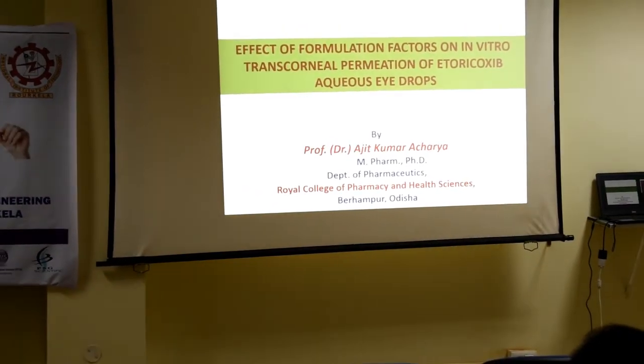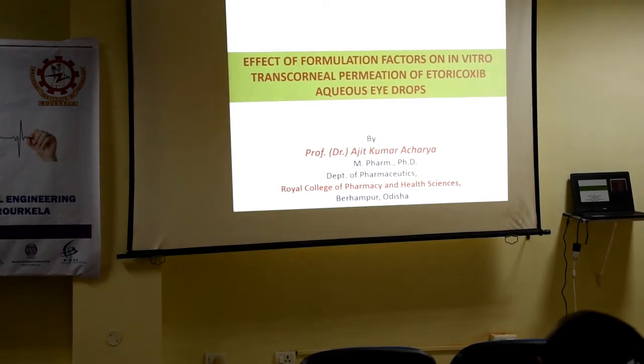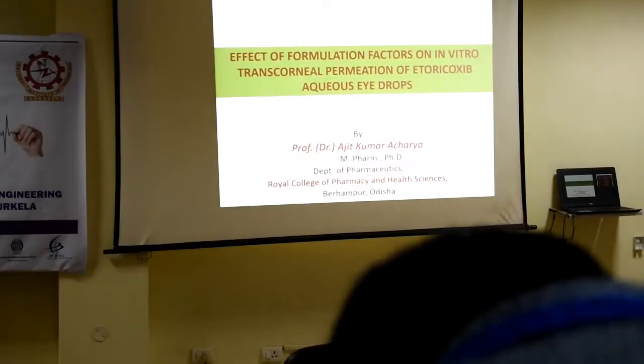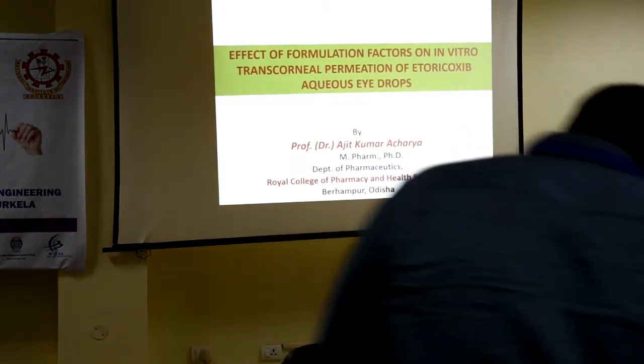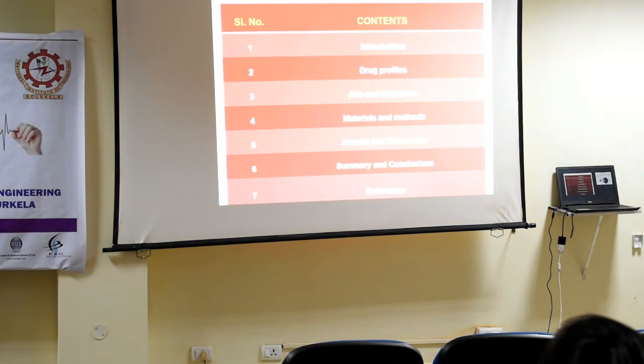By this way, it treats inflammation in the eye, which may be due to physical, chemical or mechanical shock, or after operation also. In all these cases, this drug can be used as an anti-inflammatory agent. The contents are: introduction, drug profile, aim and objectives, methods, discussion, summary, conclusion and references.